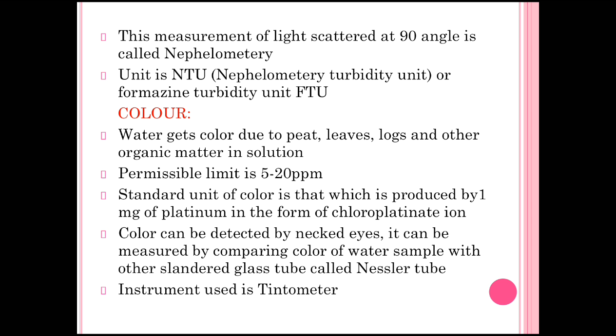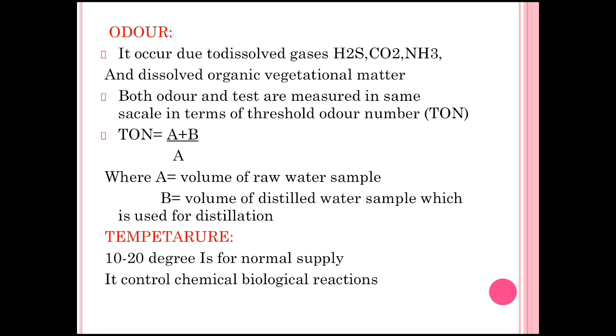The standard unit of color is that which is produced by 1 milligram of platinum in the form of chloroplatinate ion. Color can be detected by the naked eye. It can be measured by comparing the color of the water sample with a standard glass tube called the Nessler tube. The instrument used is the tintometer, which is the instrument to calculate the color present in water.